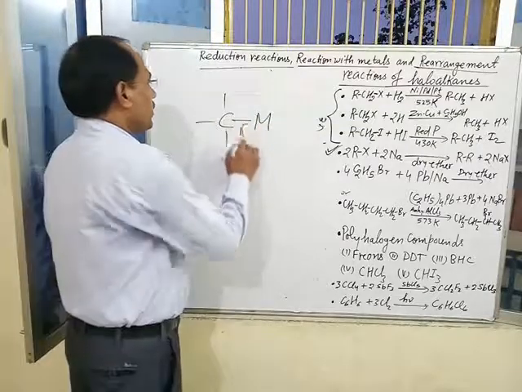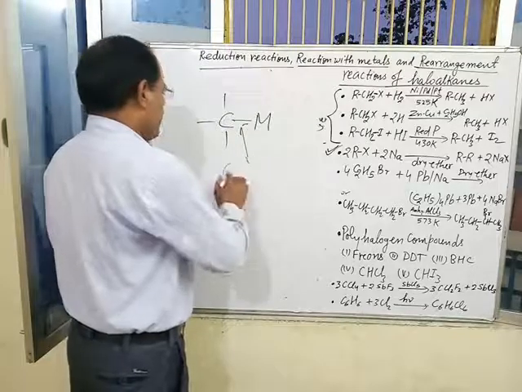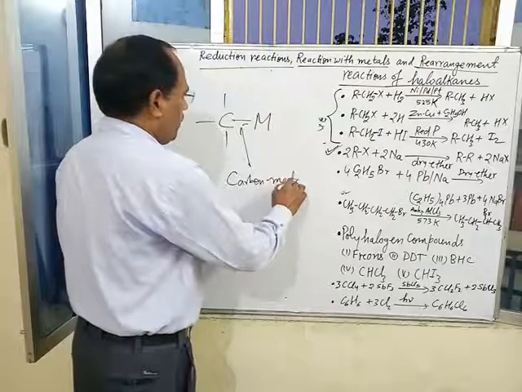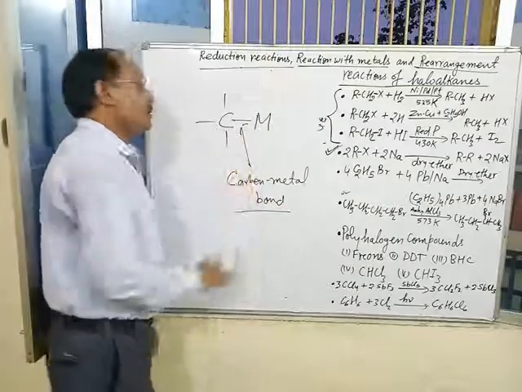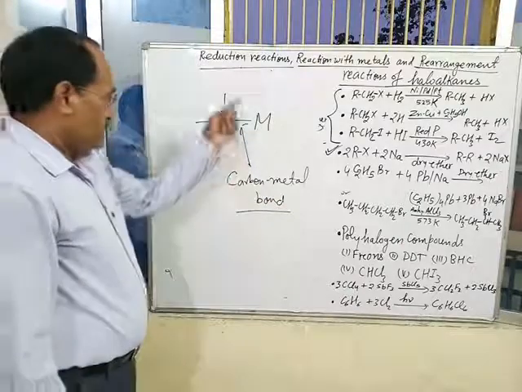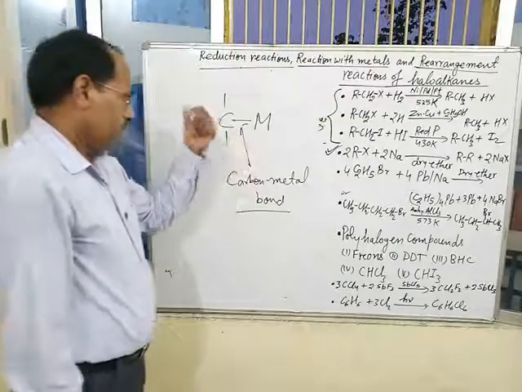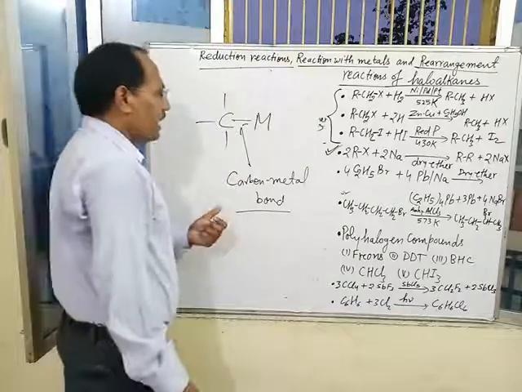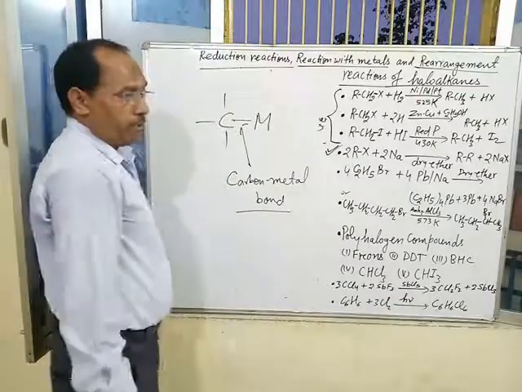This bond is called carbon metal bond. Due to presence of carbon metal bond, Grignard reagent, tetraethyl lead, alkyl lithium, dialkyl zinc, all are commonly known as organometallic compounds.